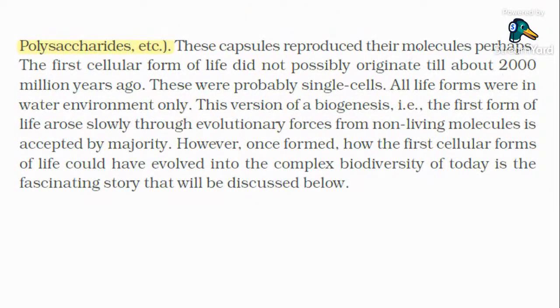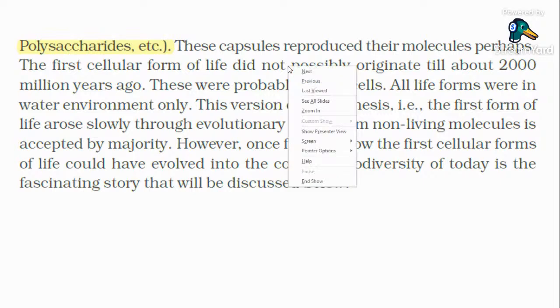So the first cellular form of life did not possibly originate till about 2000 million years ago. These were probably single cells. All life forms were in water environments only. This version of biogenesis, that the first form of life arose slowly through evolutionary forces from non-living molecules, is accepted by a majority of people. However, once formed, how the first cellular forms of life evolved into the complex biodiversity of today is a fascinating story. So guys, I will be taking a blank slide to explain.